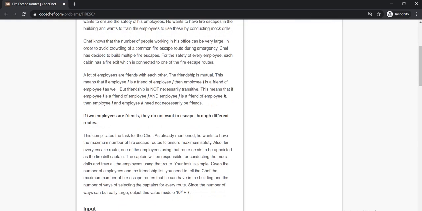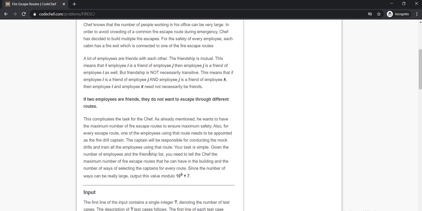So the task here is that Chef wants to have the maximum number of fire escape routes to ensure maximum safety. Also, for every escape route, one of the employees using that route needs to be appointed as the captain. So, the task is to find the maximum number of fire escape routes that he can have in the building and the number of ways of selecting the captains for every route.